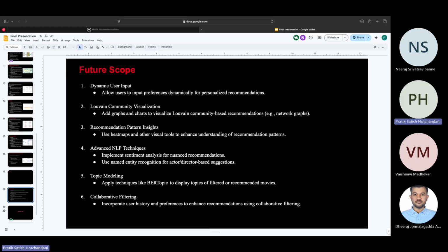A collaborative filtering approach could also be incorporated. This would allow the system to learn from the user history and preferences, thus making the recommendations more personalized over time. These enhancements could transform our system into a more comprehensive, intelligent, and user-centric recommendation platform, thus providing a richer experience for movie enthusiasts.